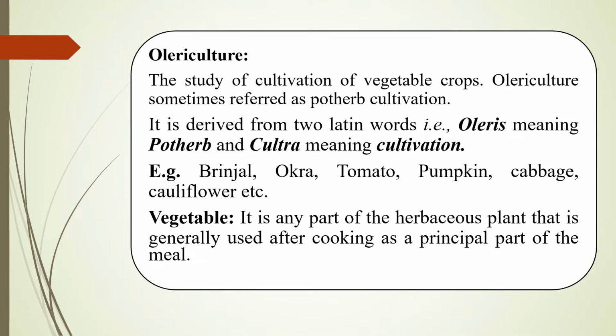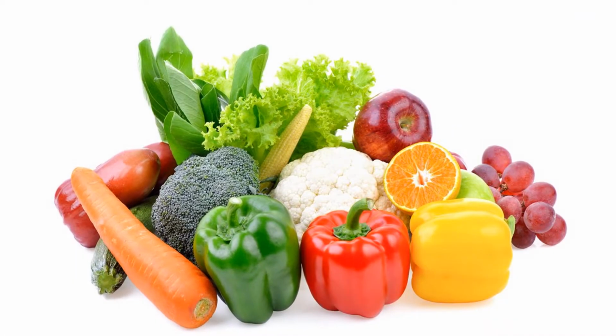Examples of vegetable crops include tomato, okra, brinjal, pumpkin, cabbage, cauliflower, potato, etc. Coming to the definition of vegetable, it is any part of a herbaceous plant that is generally used after cooking as a principal part of a meal. Here are some of the vegetables that are known to mankind.